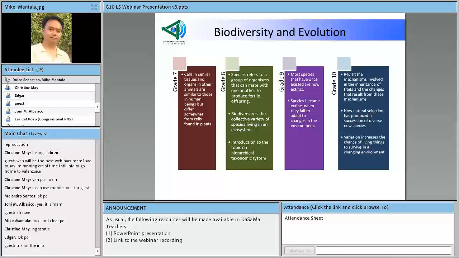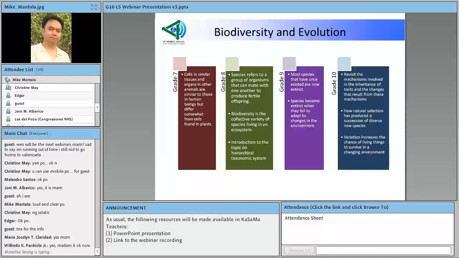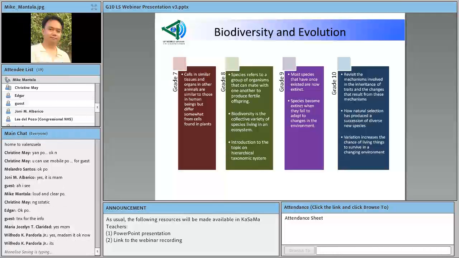So, when we talk about the strand on biodiversity and evolution, in grade 7, the students learn about what is inside the bodies of different organisms. If you remember, from grades 3 to 6, they were just familiar with what organisms are in the community or in the nearby community. Starting from grade 7, they already learn about cells.